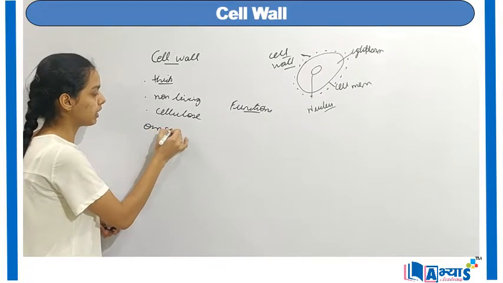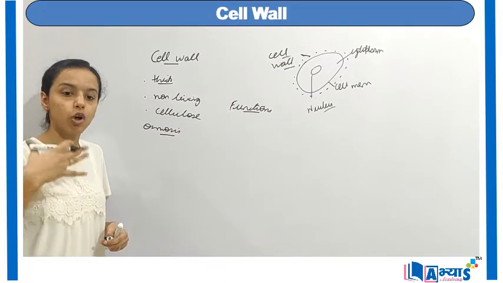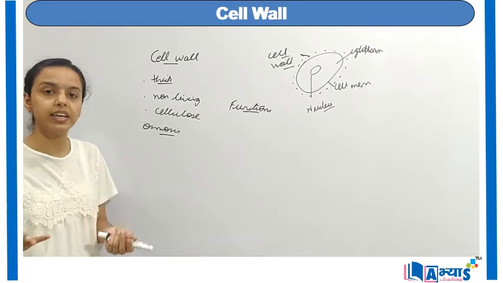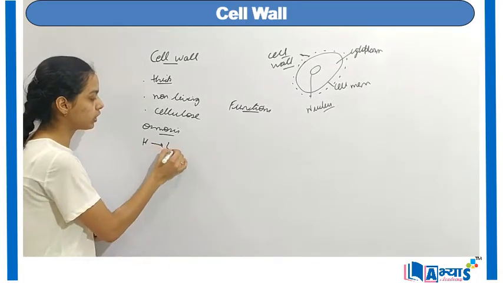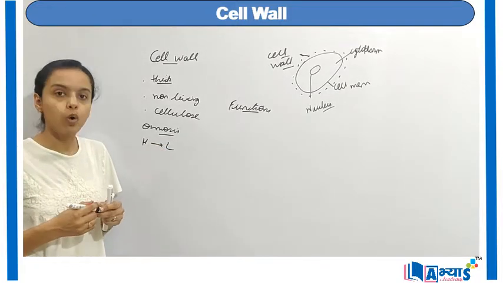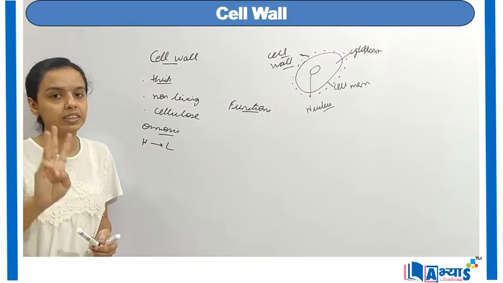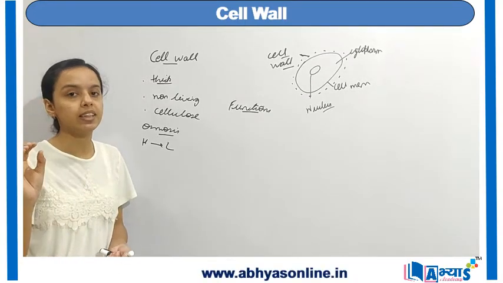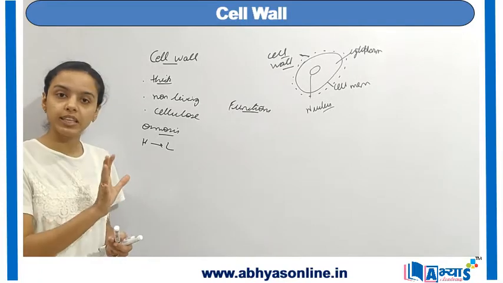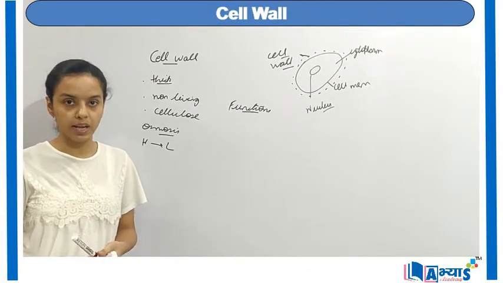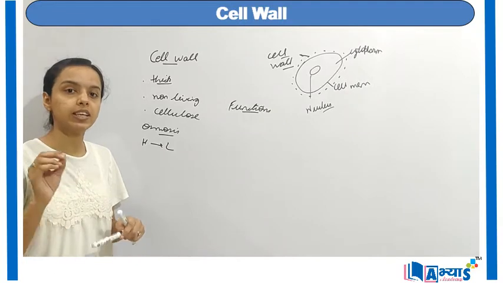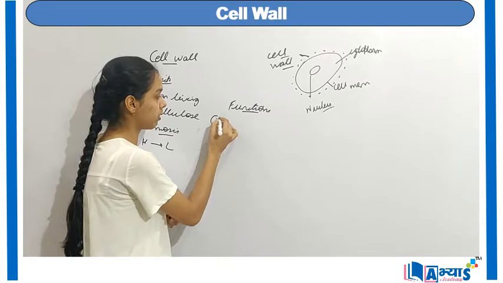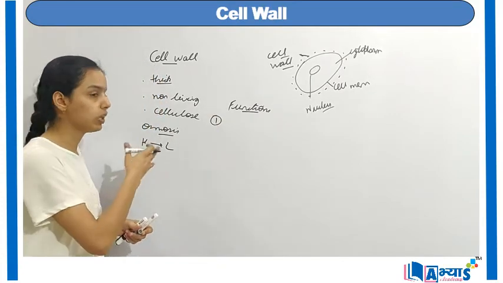Osmosis is basically the transfer of water from outside to the inside of the cell, or from inside to the outside. Generally it takes place from higher concentration to lower concentration. Now whenever there is osmosis, there are three types of conditions which develop: the hypotonic, the hypertonic and the isotonic. To understand all these three, there is a separate video offered by Abhyas Online, but now we will discuss the hypotonic category, because in hypotonic solutions, the first function of the cell wall relates to it.